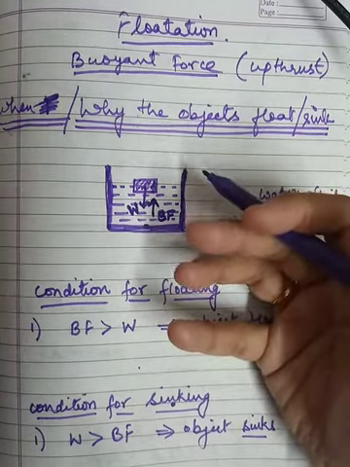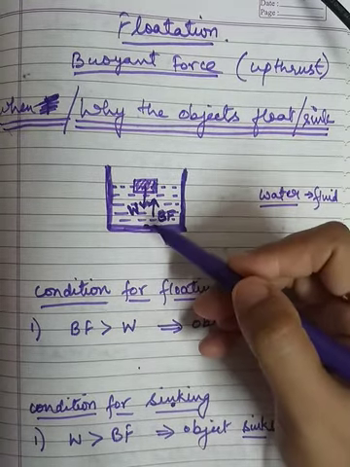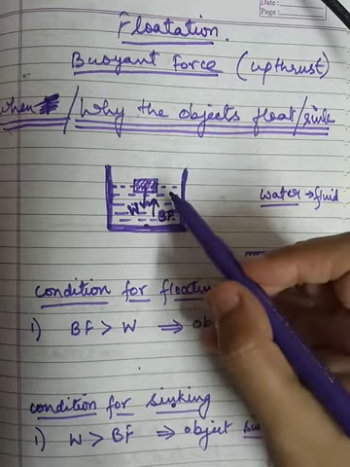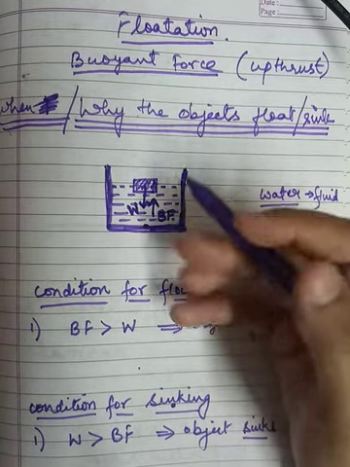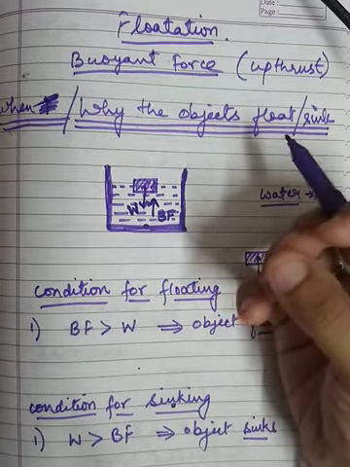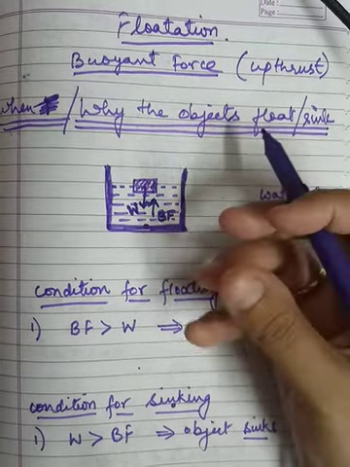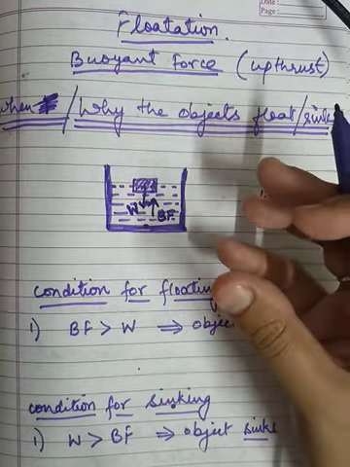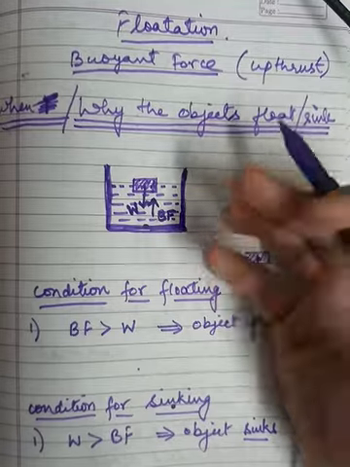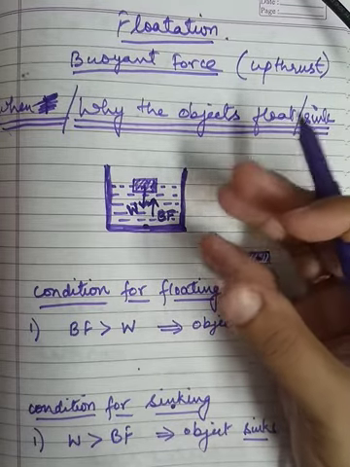In that case it will sink. So that same bottle will sink. Why? Because the density has changed now because of the filling of the water. Earlier in the empty bottle it was air, and the density of air is less as compared to the density of water or any other solid. Then the weight is more also.